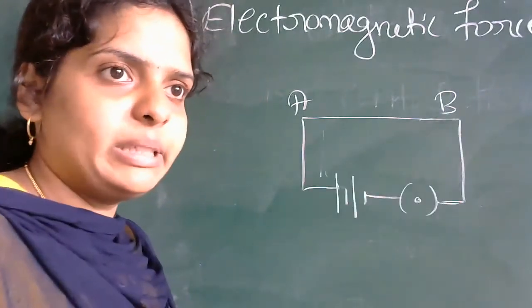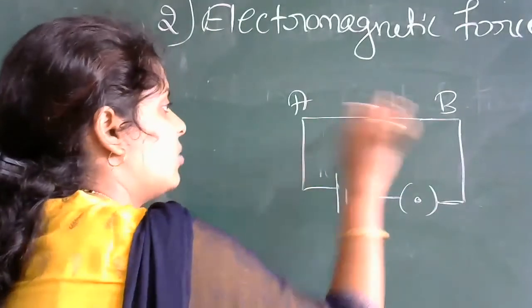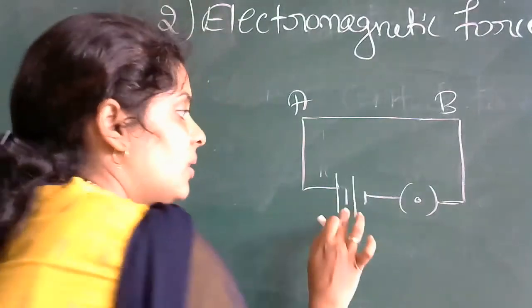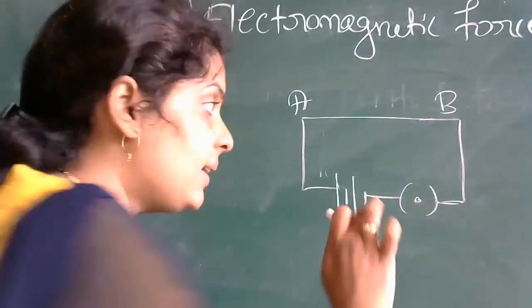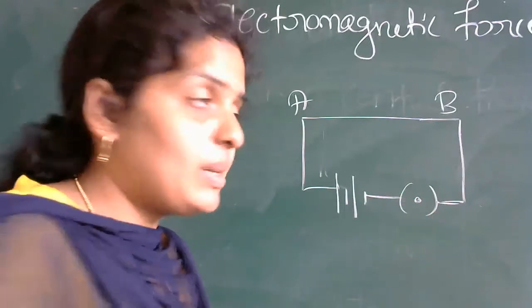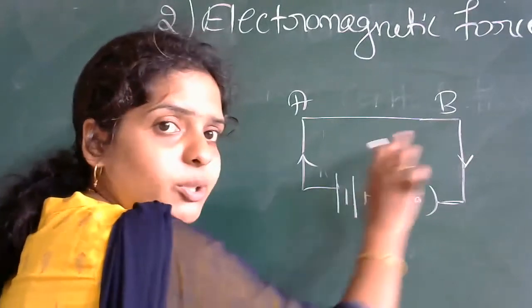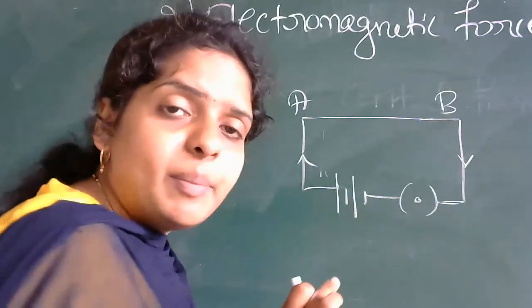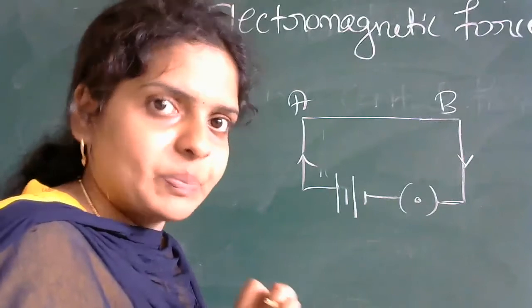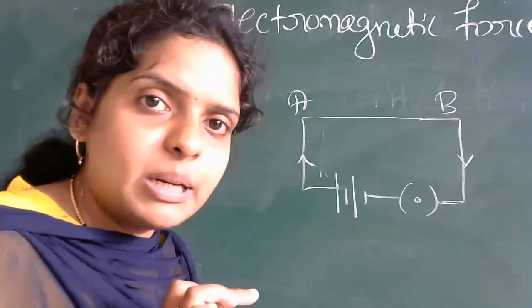You know all this already. AB is a wire, your battery, plug key. Now when you close this plug key, what happens? The current flows through this, from the positive terminal to the negative terminal of the battery. Correct? The current will flow from the positive terminal to the negative terminal of the battery.